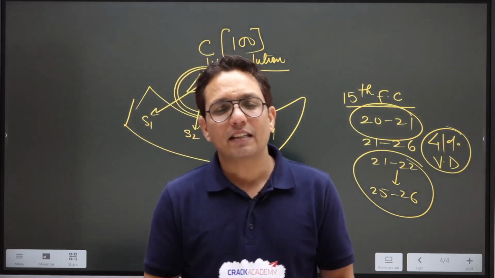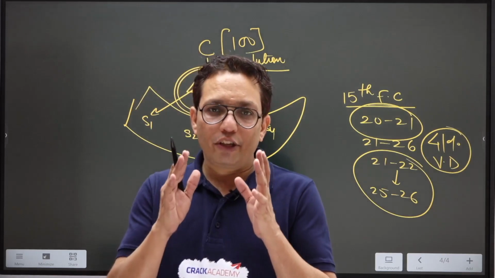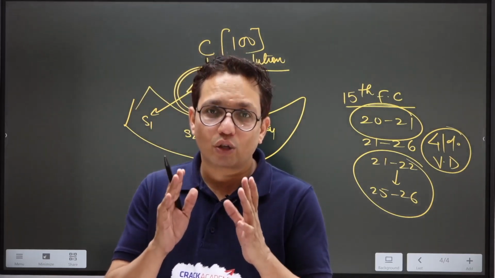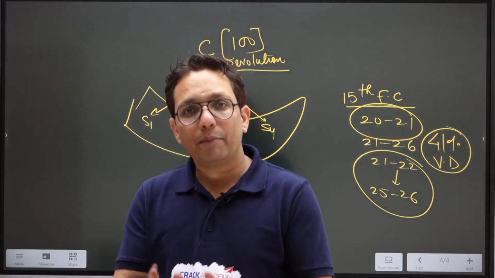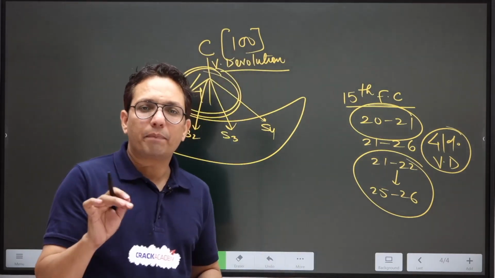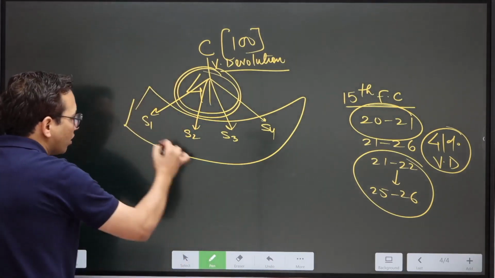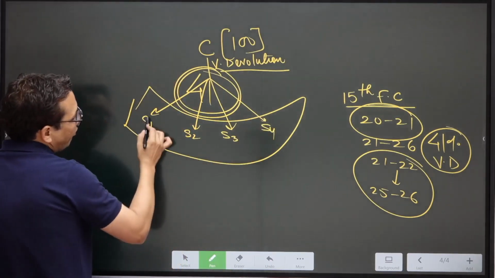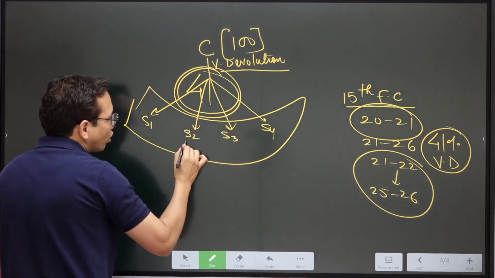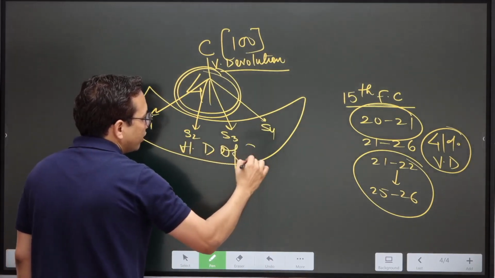UP would say it has largest population, it should get more funds. So there should be a division of funds between the states also as per certain parameters. The Finance Commission also decides the parameters based on which the funds will be divided among all the states, and when the fund is divided among all the states, it is called horizontal devolution of funds.